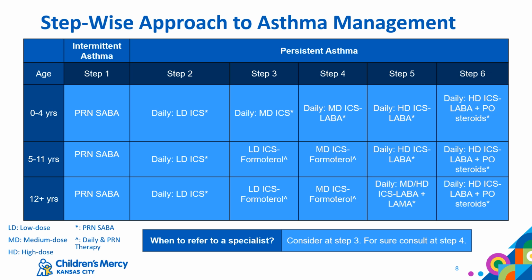It's also worth noting that while there are 6 steps in management, as a general pediatrician, you will often only be responsible for managing the first 3, sometimes 4 steps of therapy. If your patient is requiring step 3 or step 4 of asthma management, you should consider referring to an asthma specialist. Because of this, let's only focus on the first 4 steps of management.